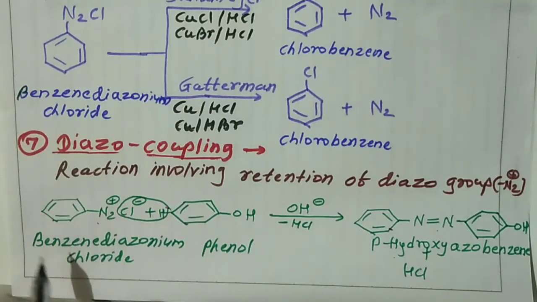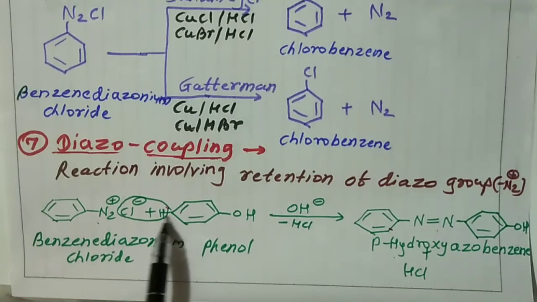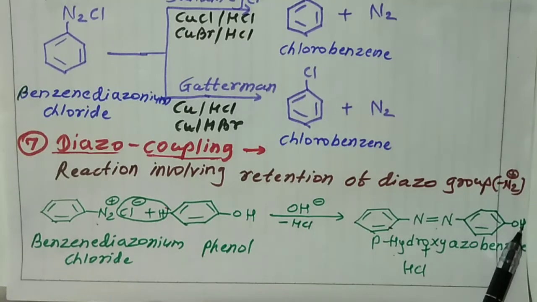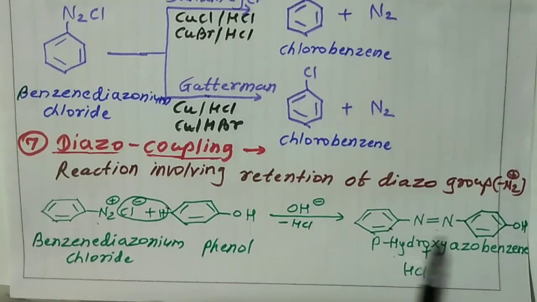In this reaction, when benzene diazonium chloride reacts with phenol, the para hydrogen and chlorine are removed and we get para hydroxyazobenzene plus HCl.